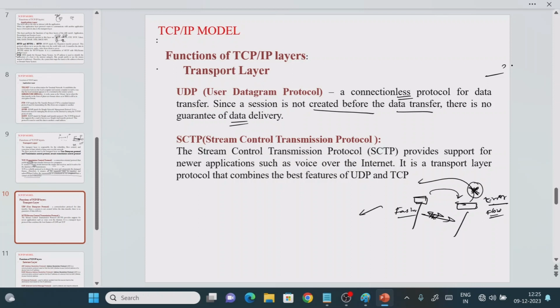The best example is, suppose you are watching an IPL match or whatever it may be. At some point you will get buffering, right? The video will buffer. After the buffer period is completed, you will not get that video back again. You will get the next portion, not the previous portion. It means that this part is not important for me, so in that case we use the UDP protocol. If you are sending a mail and you typed 'hi, tomorrow holiday', and only 'hi' goes through, then there is no meaning. So the entire information should be transmitted, and in that case we go for the TCP protocol.